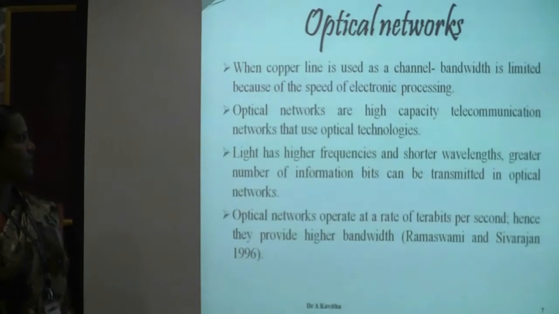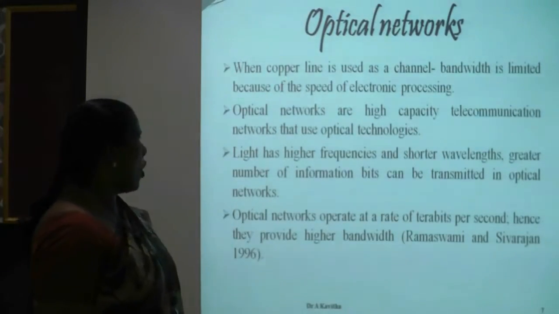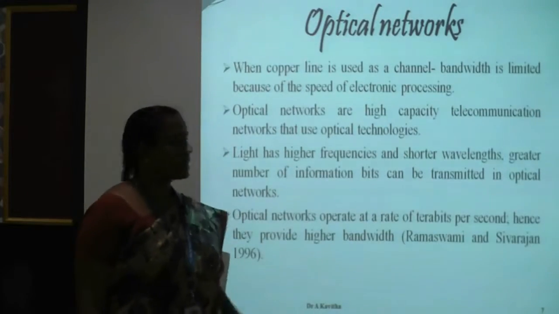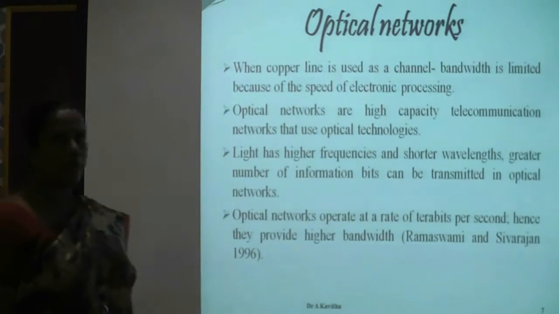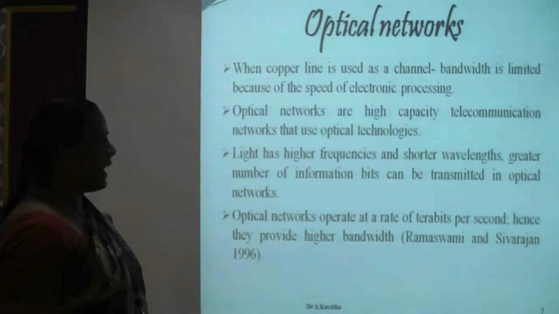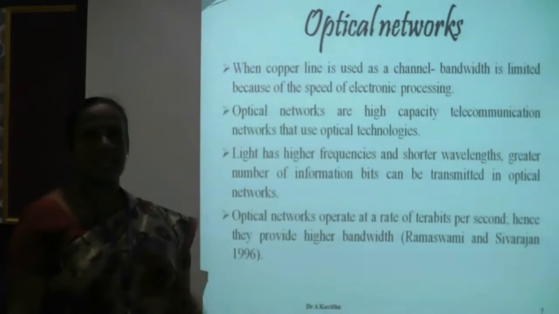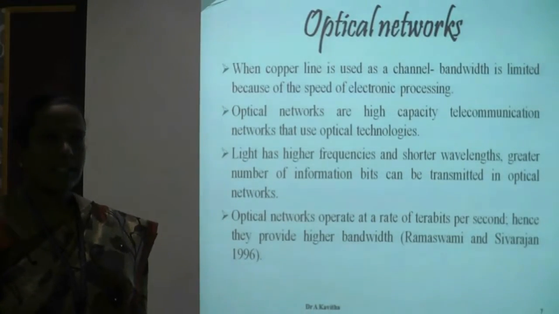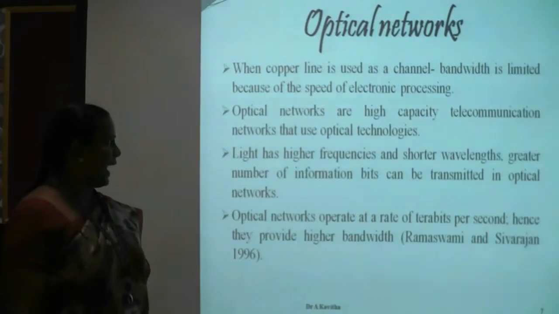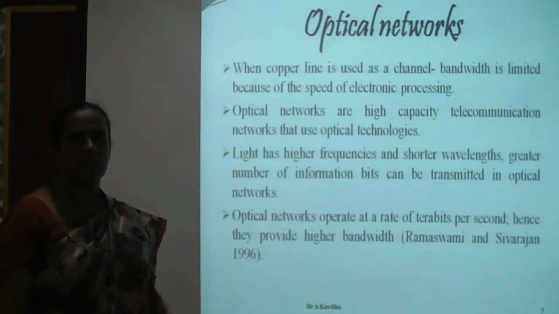When copper line is used as a channel, bandwidth is limited because of electronic processing. Optical networks are high processing, high speed, high capacity telecommunication networks using optical technologies. Light: lambda is equal to C by F, where C is the speed of light, that is 3 into 10 power 8 meters per second, and we are using high frequency signals. So automatically the wavelength will be small.